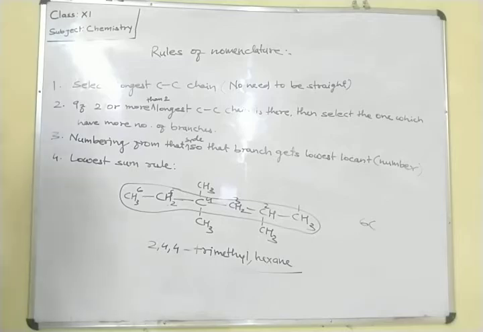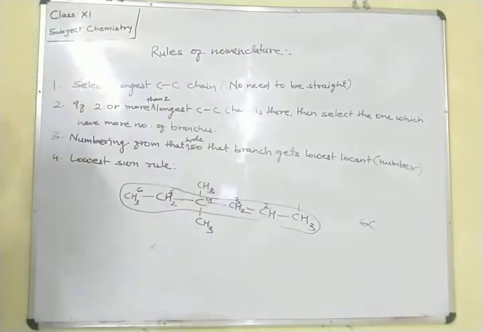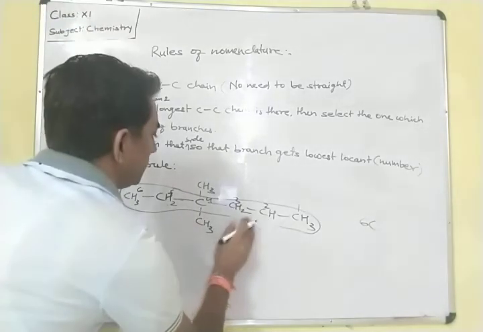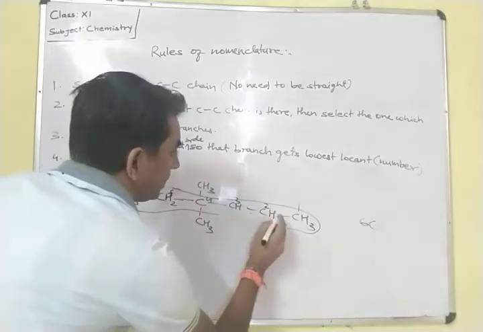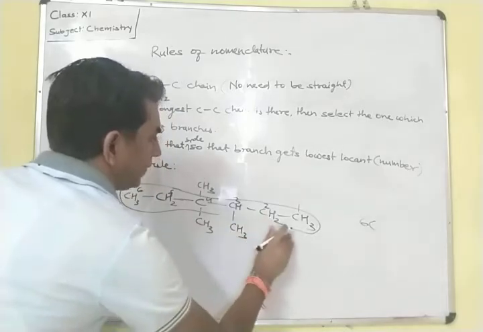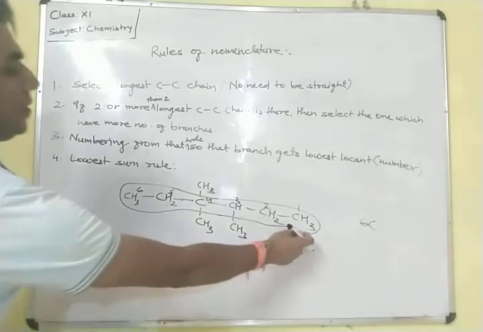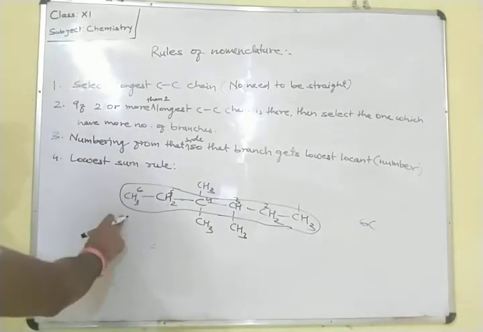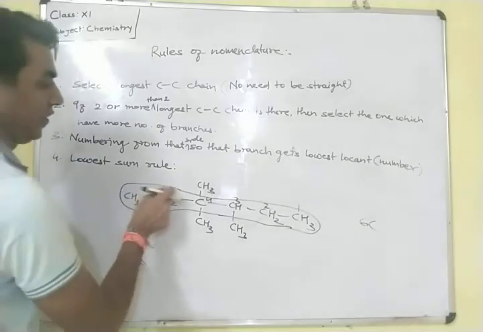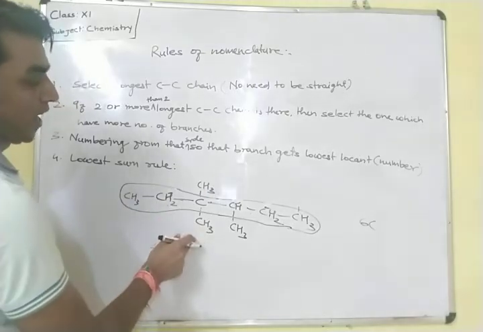Suppose that in this carbon, if it is connected to this position, the longest carbon chain will remain the same. So from which carbon do we have to start the numbering? From this carbon or from this carbon? This side. Because from this side if we start the numbering, we get 1, 2, 3. In the third carbon 2 methyl groups are there.